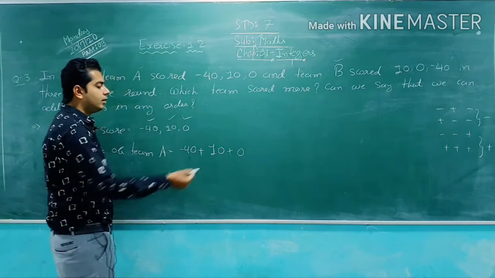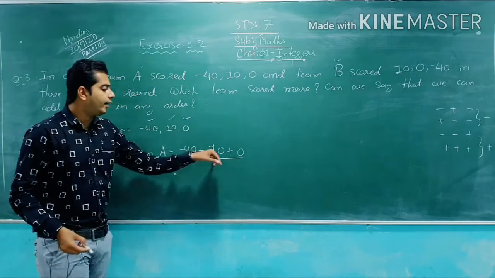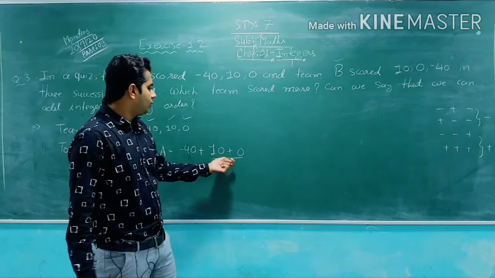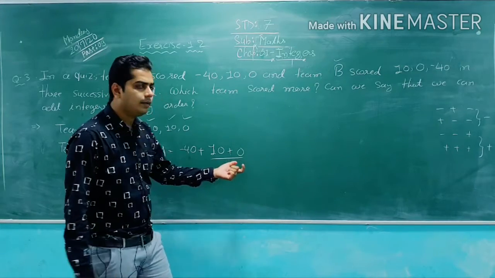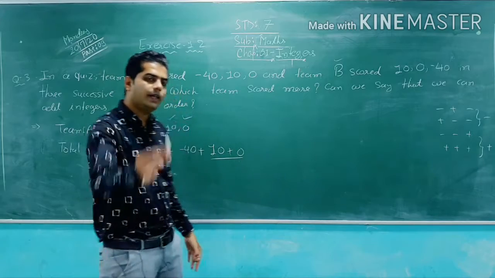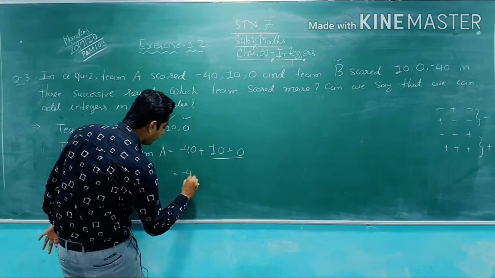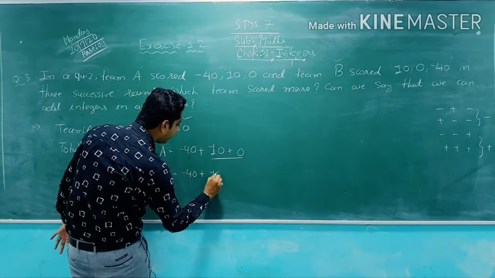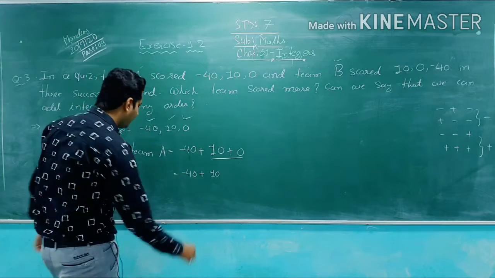So now simply we have to add them. First of all, if you add 10 with a 0, what will you get? You know that 0 is the additive identity. Additive identity means if you add anything to 0, you will get the same answer. So I will add 10 and 0. What will I get? Obviously 10. Why? Because 0 is the additive identity, as I already explained in the previous video.